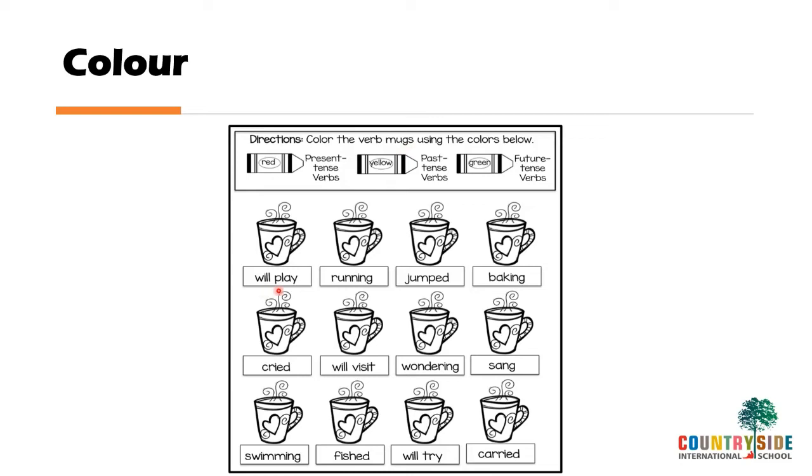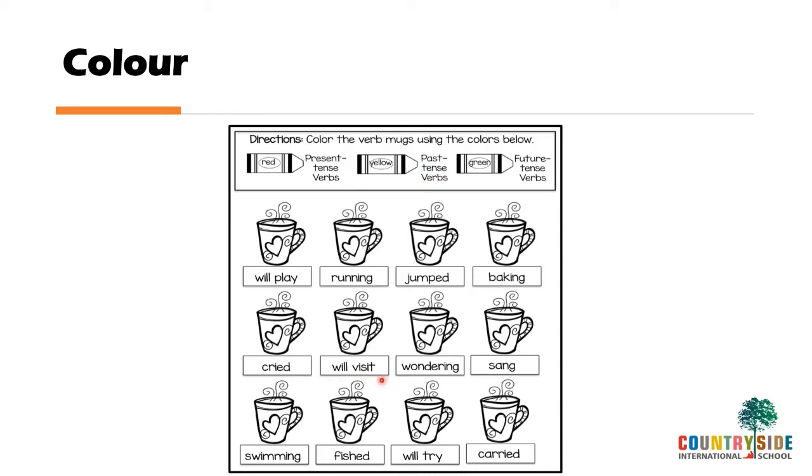Now let's see. Will play will be future tense, so green color. Running can be called as a present tense, so it will be red color. Jumped, D is added, so it will be past tense. Baking, if it is ending with ing, children, it can always be a present tense form. Okay, so baking will be a present tense. Cried ends with D, so it will be past tense.